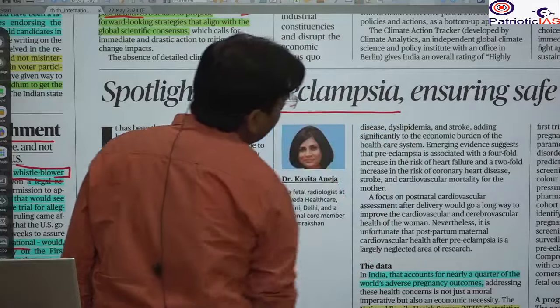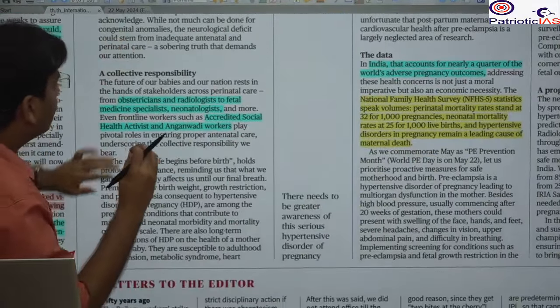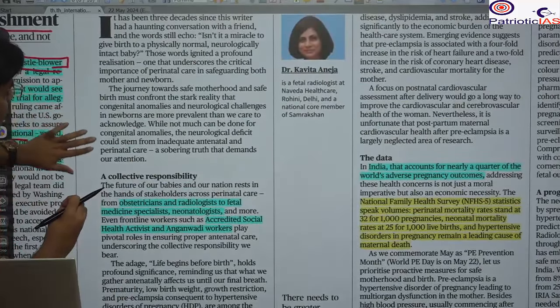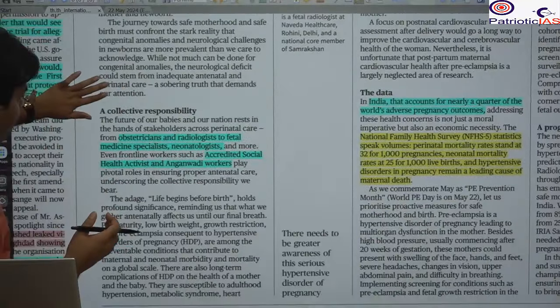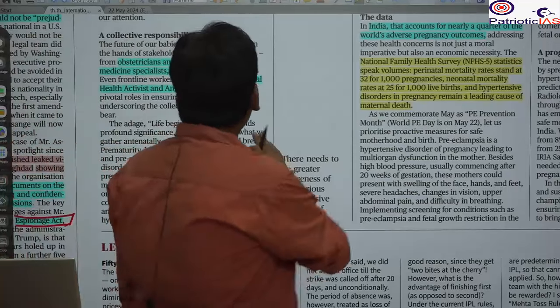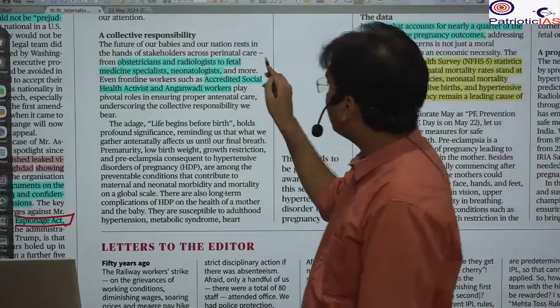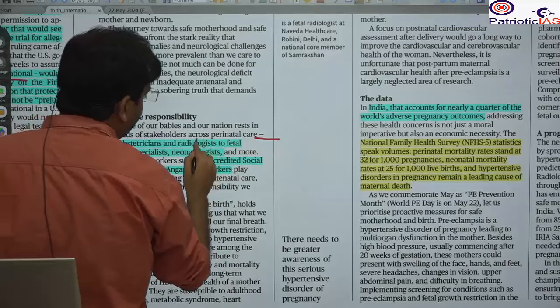Preeclampsia is mainly associated with the stage when the child is at the very initial stage of its life, and it talks about the different types of care given to the child. Here you will see that if this is not provided in a proper manner, and here it is given what expertise is associated with prenatal care.